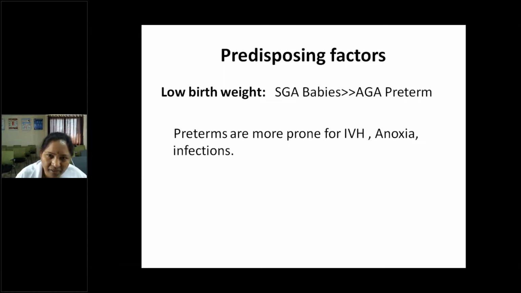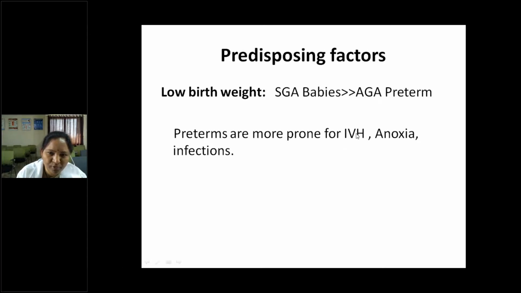Next, an important predisposing factor is low birth weight. Small for gestational age babies are more prone to mental retardation compared to appropriate for gestational age babies. Even among preterm babies, there are preterm SGA and preterm AGA babies. SGA babies will have more mental retardation. That is small for gestational age babies, meaning intrauterine growth retardation will be there in these babies. So as I told you, the first 1000 days of life, starting from the time of conception, is very, very important.